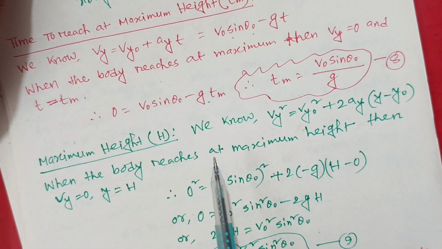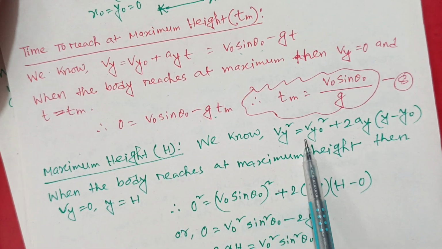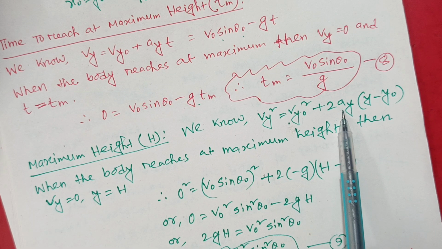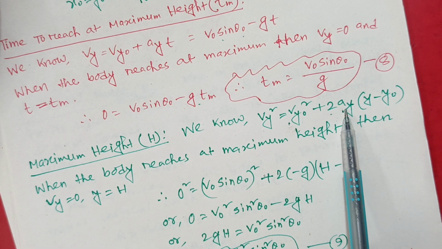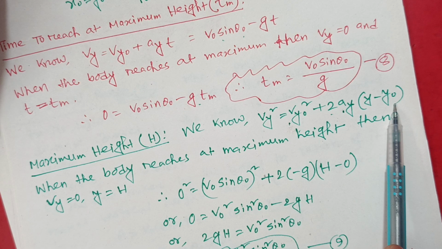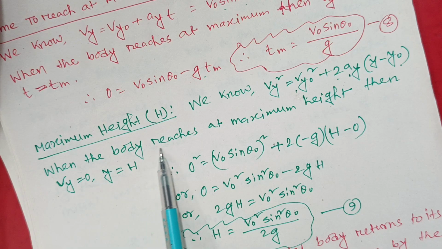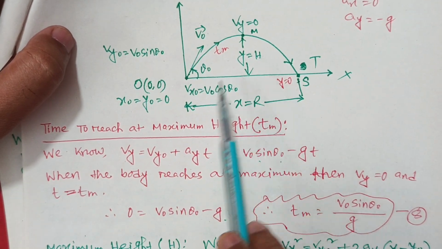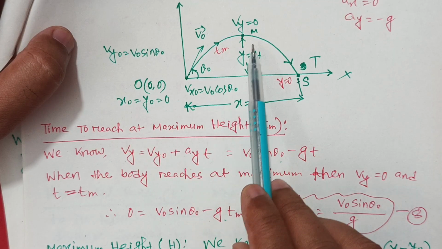Now maximum height. We know v_y square equals v_y naught square plus 2 a_y (y minus y naught), in case of two-dimensional motion. That means when the body reaches maximum height, y will be h, and initial y naught equals 0, but v_y equals 0.